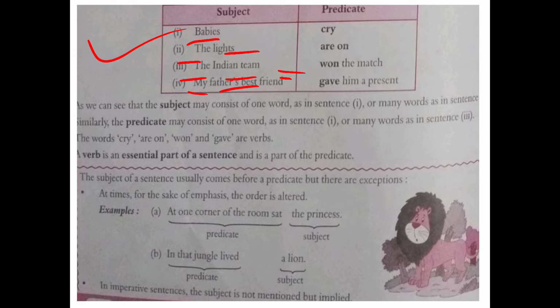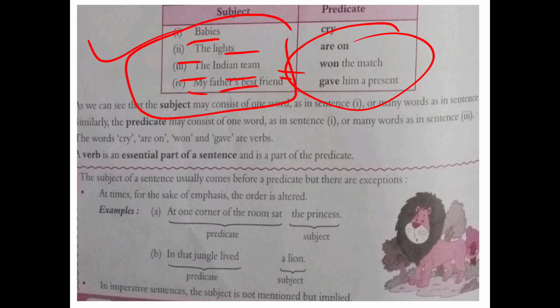So don't worry if sometimes you get a sentence which has more than four words, and if you are thinking no, it cannot be a subject, then you are totally wrong. A subject may be a group of three words, four words, or more than four words. The same happens with the predicate also. Now we have all seen that the subject is always found in the first part of the sentence, but that is not always true. Just observe here.